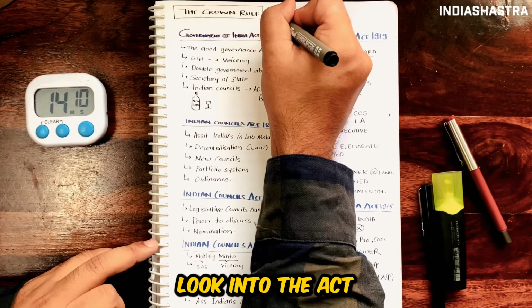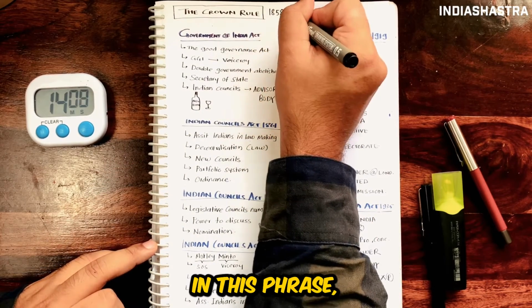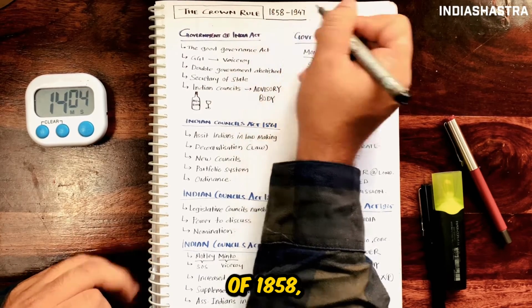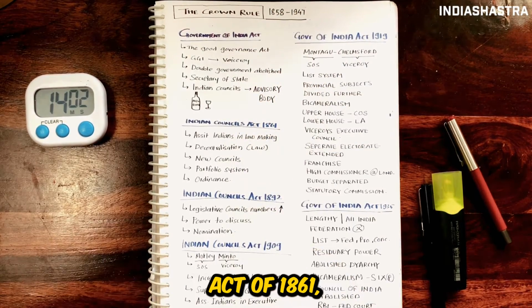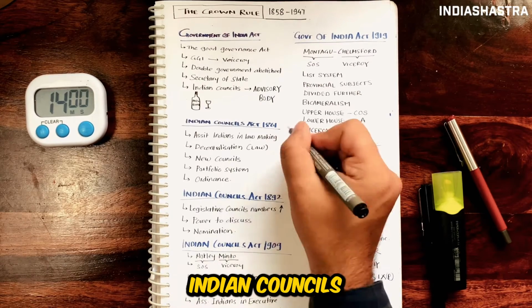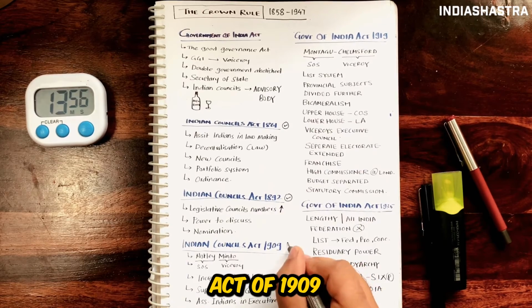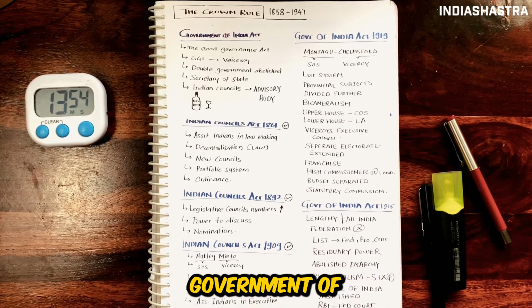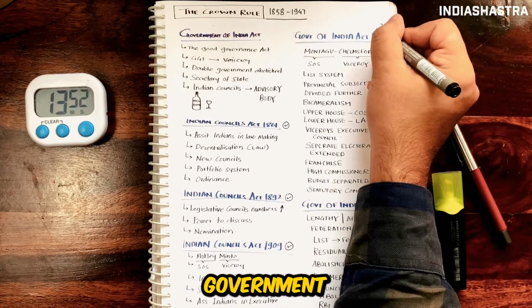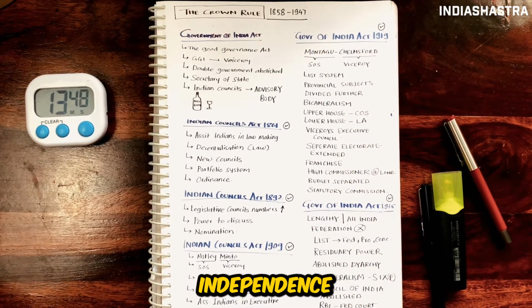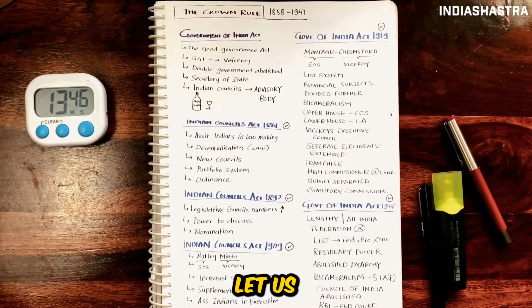So let us look into the acts passed to govern India in this phase. These acts were the Government of India Act of 1858, Indian Councils Act of 1861, Indian Councils Act of 1892, Indian Councils Act of 1909, Government of India Act 1919, Government of India Act 1935 and Indian Independence Act of 1947. Let us bifurcate this.